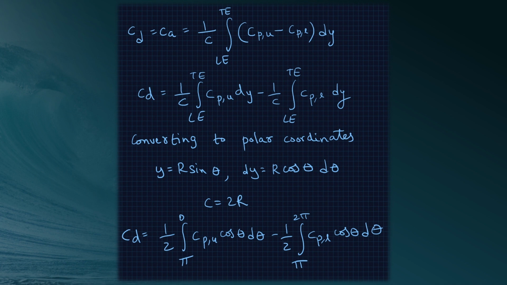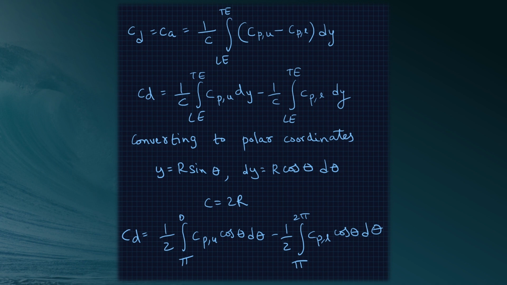For inviscid flow, Cf is equal to 0. Hence, the drag coefficient is given by Cd is equal to Ca is equal to 1 by c integral from leading edge to trailing edge of Cp u minus Cp l dy.